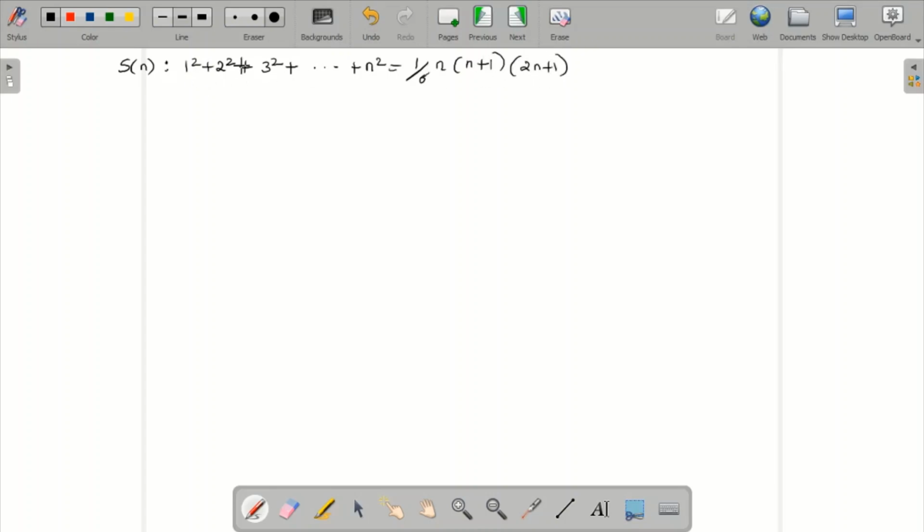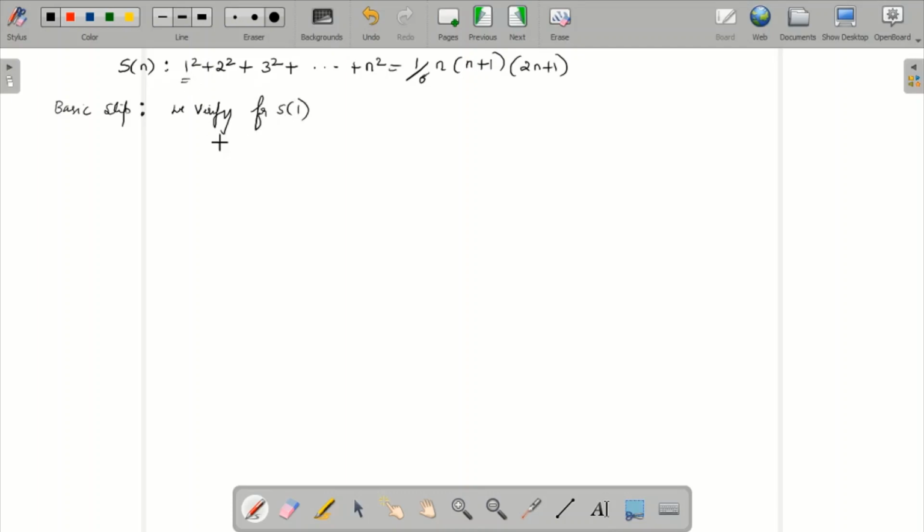So this is S of n. What we have to prove is that this is equal to this when n equal to 1, and then when n equal to k, we assume by assumption and prove that it is true for k plus 1. Then we know that if we prove it for k plus 1, then this is equal to this. Let us first take the basic step. What is the basic step? We verify for S of 1.